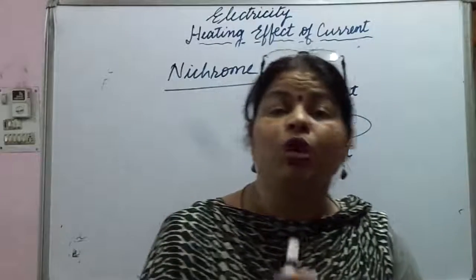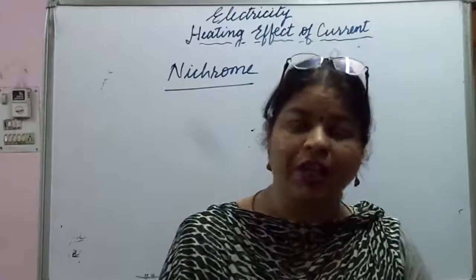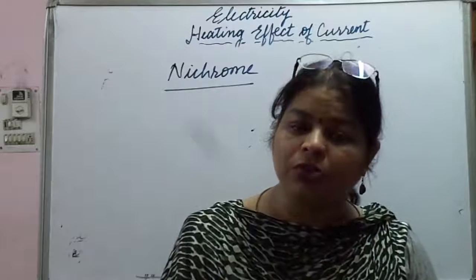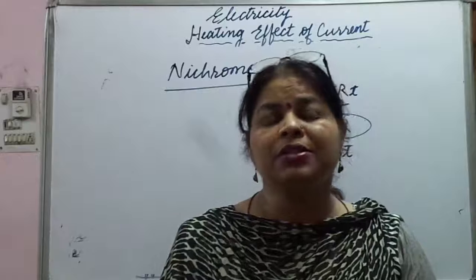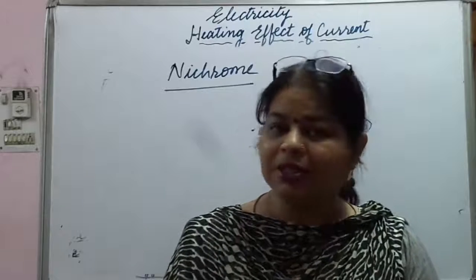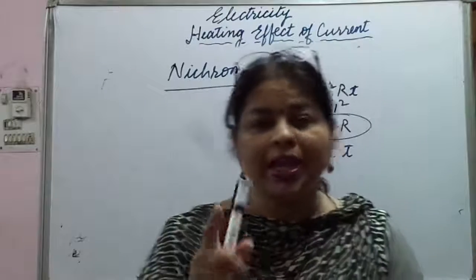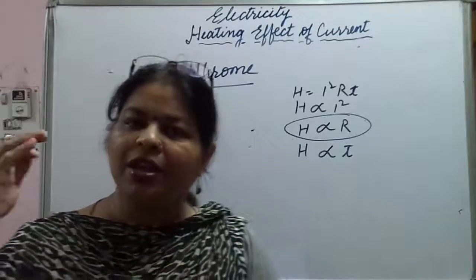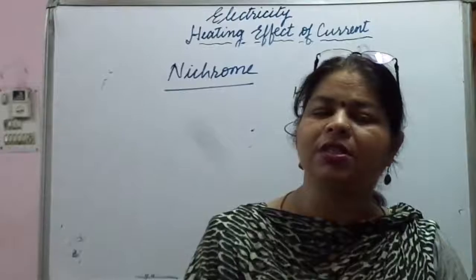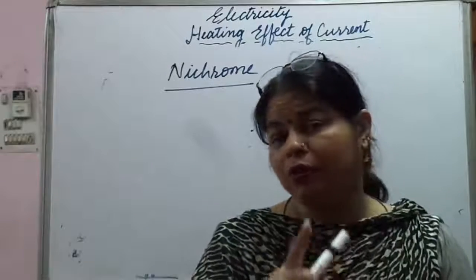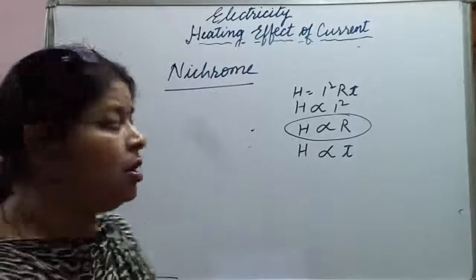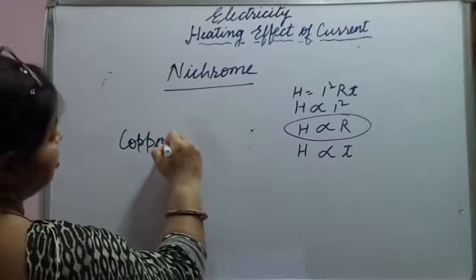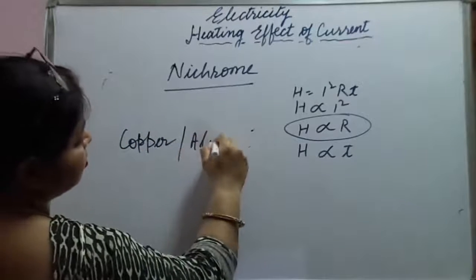Therefore, the filament of the electric heater becomes red and heat is produced, and the water is heated, while the connecting cord which connects the heater to the electricity supply is made of a metal, either copper or aluminium.